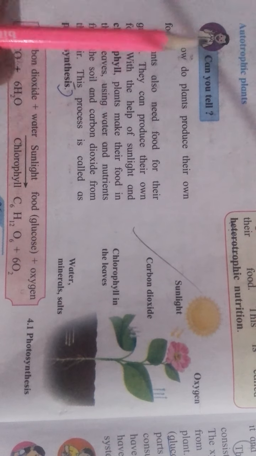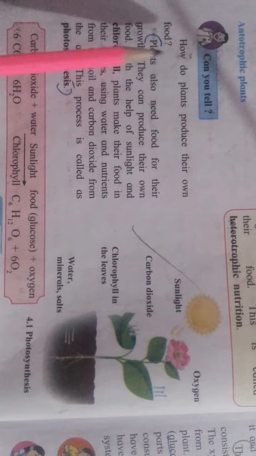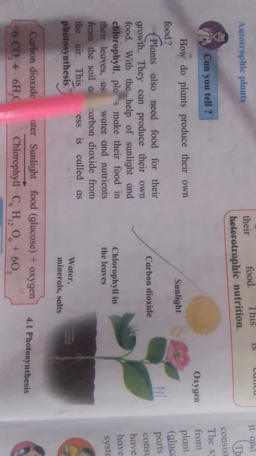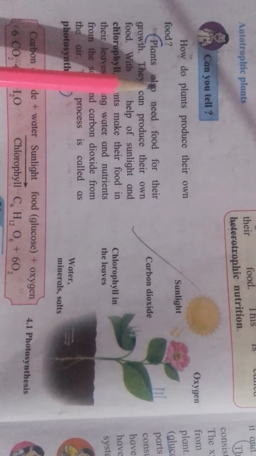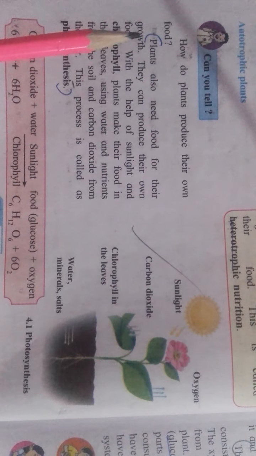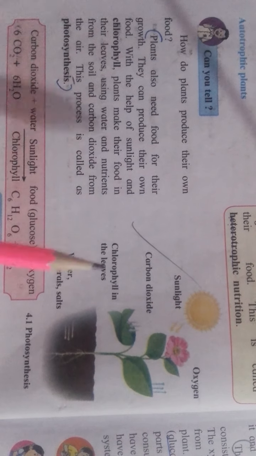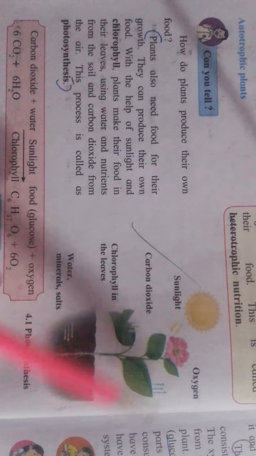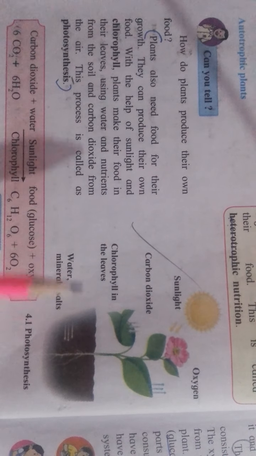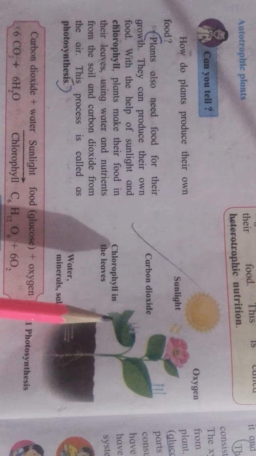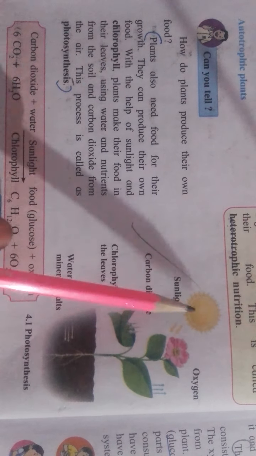See students, plants are autotrophic. So here is the given heading, autotrophic plants. Can you tell how plants produce their own food? We know, and we learned last year also, that plants produce their food by the process of photosynthesis. Let us learn the process in detail. See, we can see the diagram here. Okay. Plants also need food for their growth. They can produce their own food with the help of sunlight.